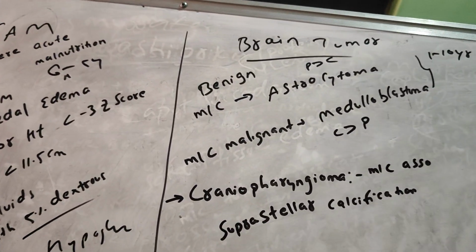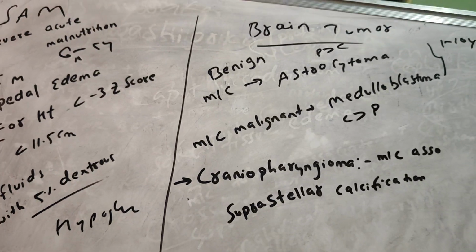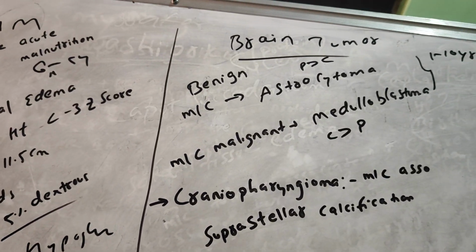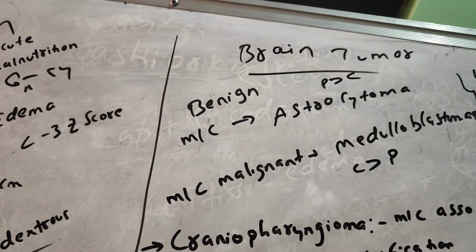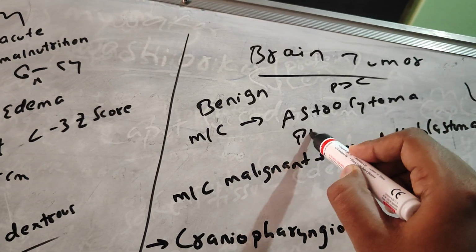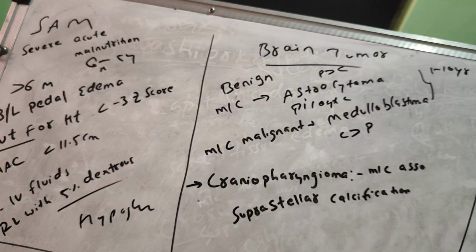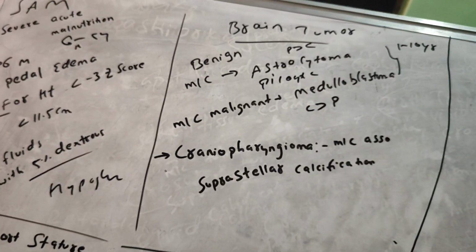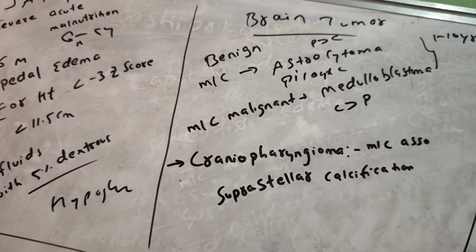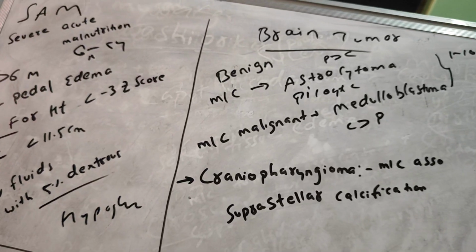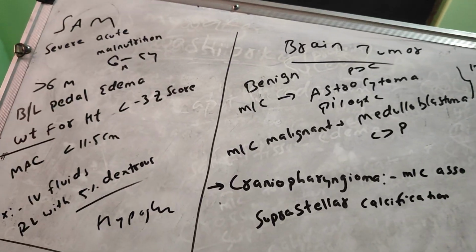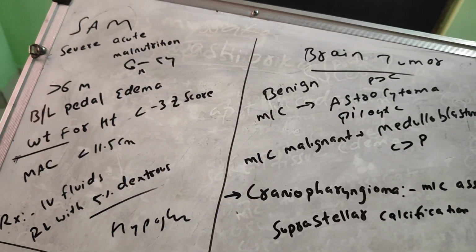What is the most common benign brain tumor of children? It is a pilocytic astrocytoma. And what is the most malignant brain tumor of children? It is a medulloblastoma.